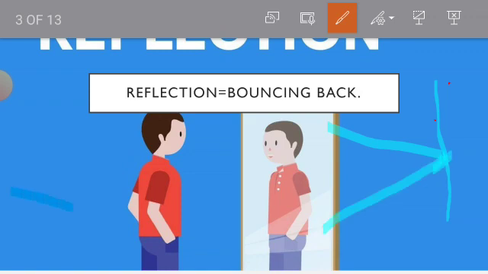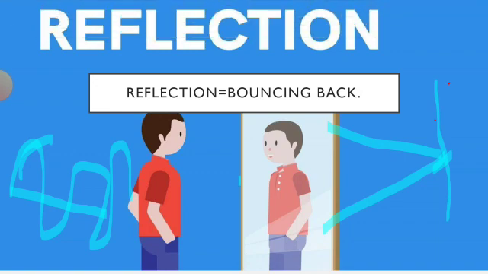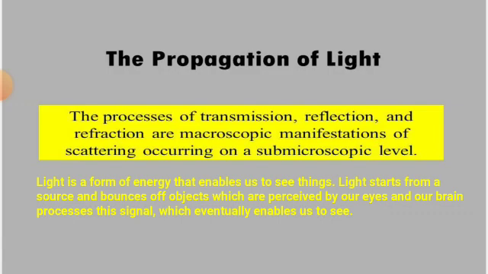Have you ever seen the bouncing back of the waves from the water? That's an example of reflection. Look at this boy who's looking into the mirror. Actually, the picture that is formed after reflection is known as an image. So these are some examples of reflection. I think that now reflection is clear. Let's move to the second slide, the propagation of light.